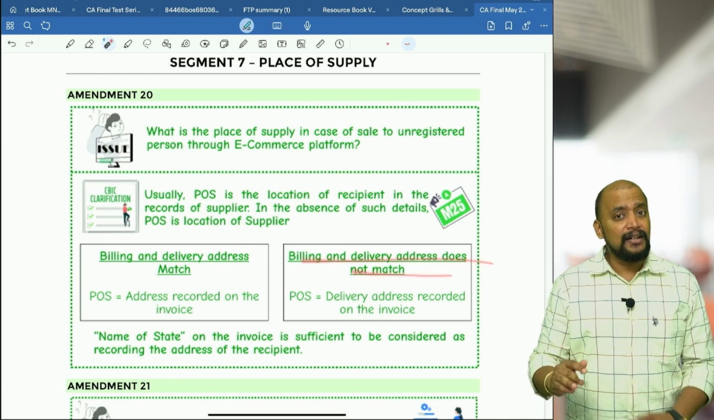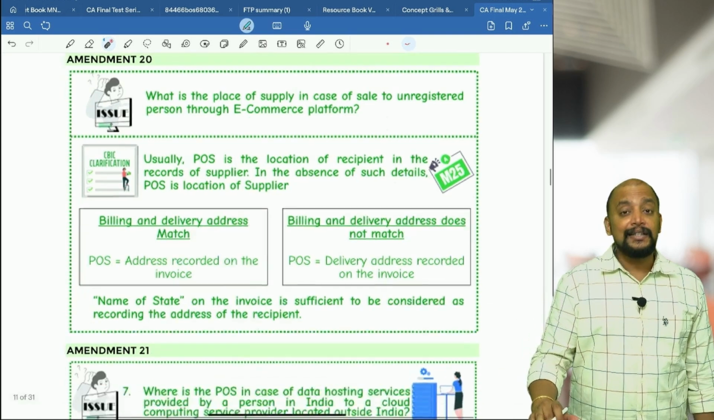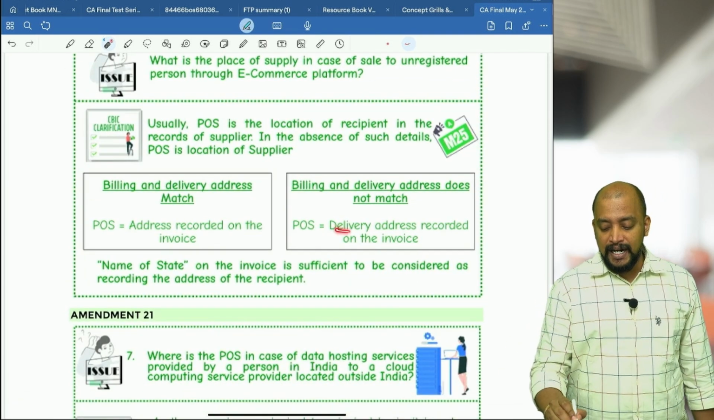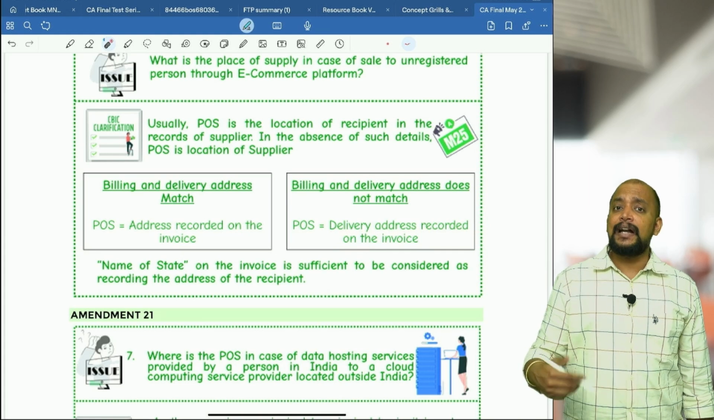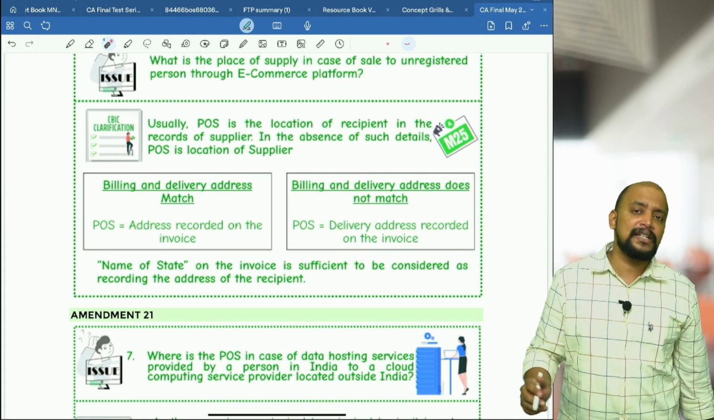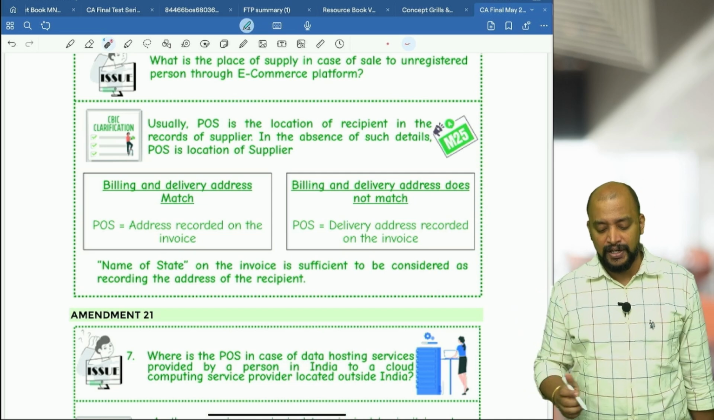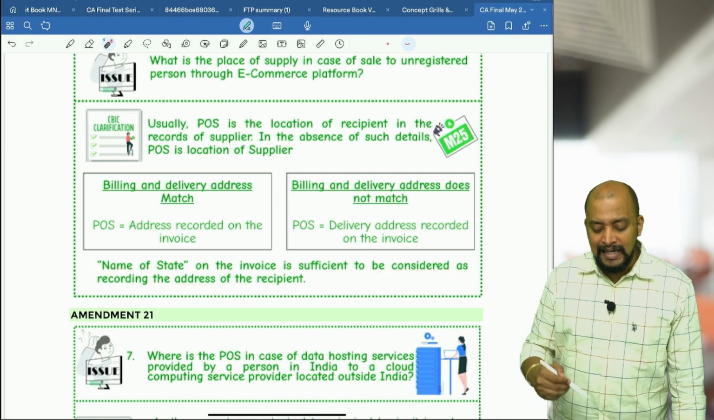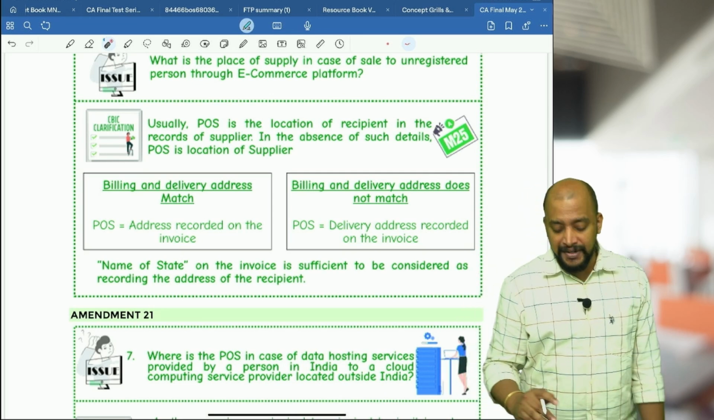If the billing and delivery addresses don't match, in that case, take the delivery address recorded in the invoice. Here, address recorded in the invoice means, does the full address need to be recorded? Not necessary. Even if the state is recorded, that is sufficient. The name of the state on the invoice is sufficient to be considered as recording the address of the recipient.